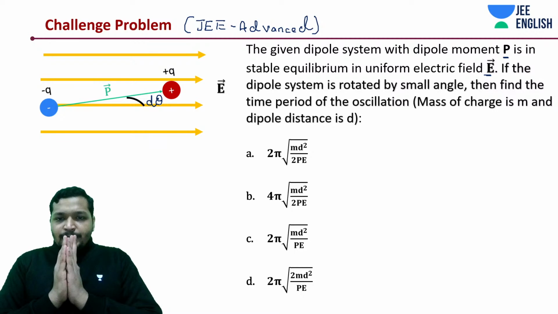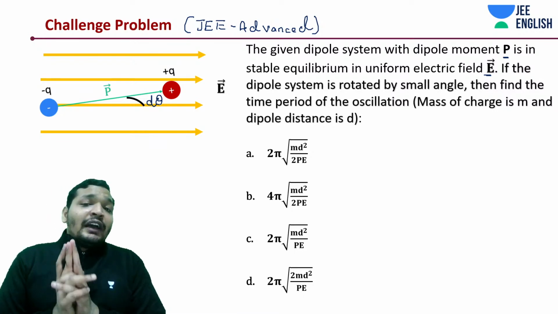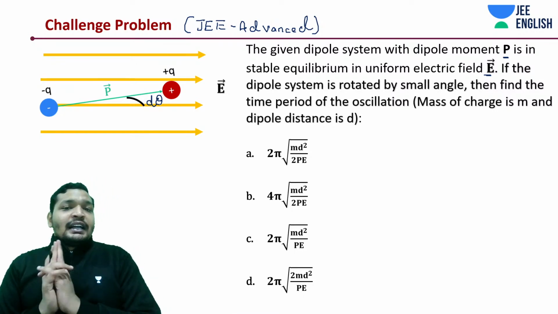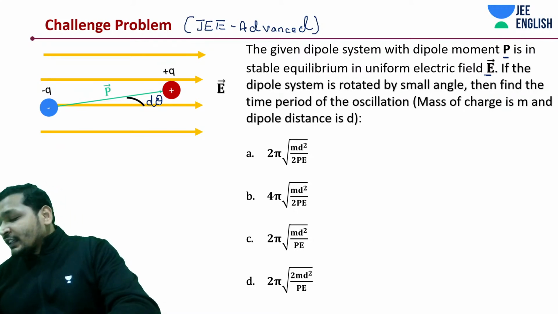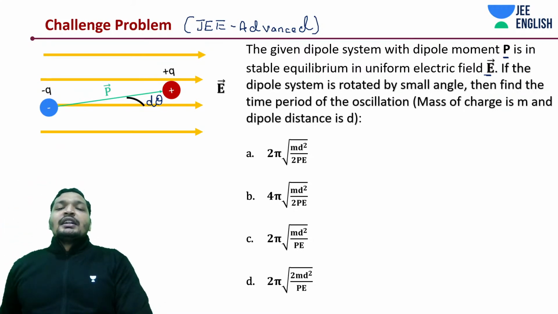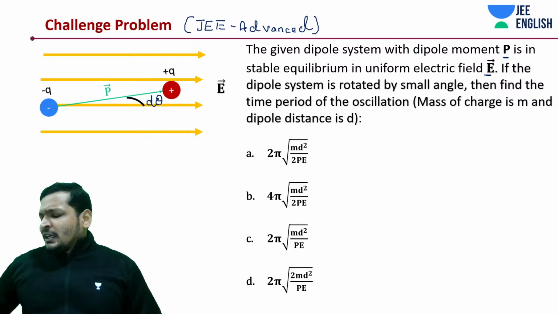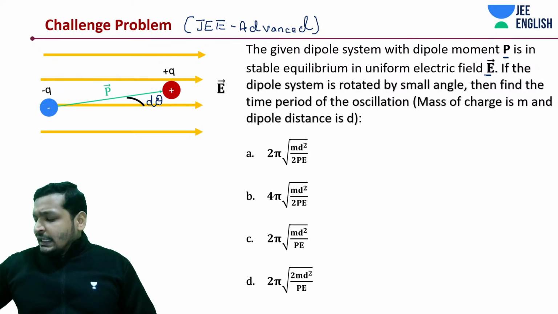How do you do this? You have everything, guys. Trust me. You have everything given to you in the question. Don't think that nothing is given in the question. The distance between the dipole charges is d.